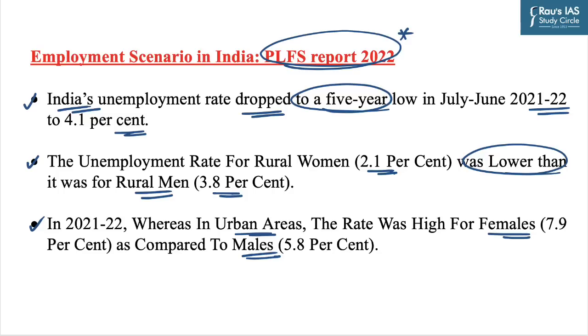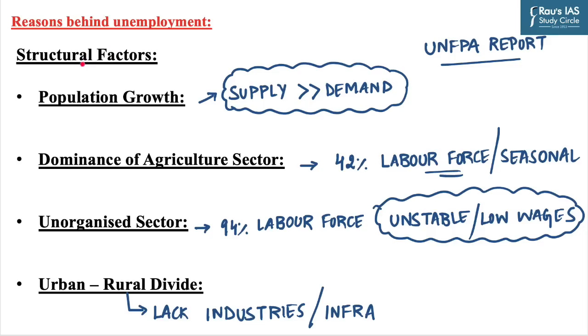Now we will shift our focus to the reasons behind unemployment. And we will divide the factors under three headings: structural, policy level, and skill level. What are the structural factors behind unemployment? The first one is population growth. India has a large and rapidly growing population which results into increase in labor force, and it creates a situation in which the supply of labor force exceeds the available job opportunities, resulting into unemployment.